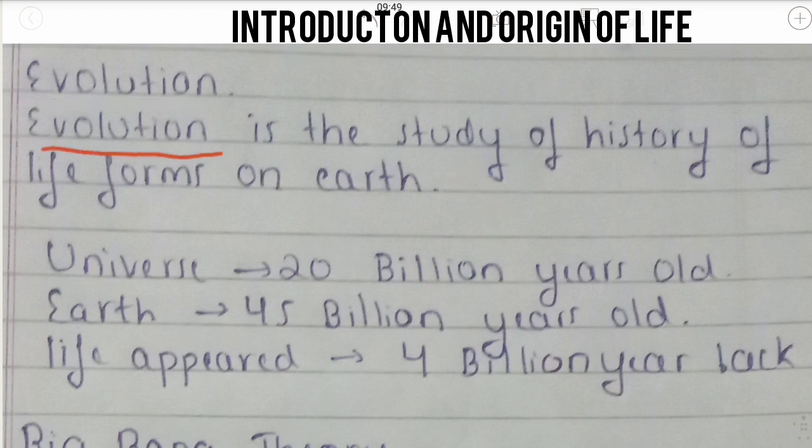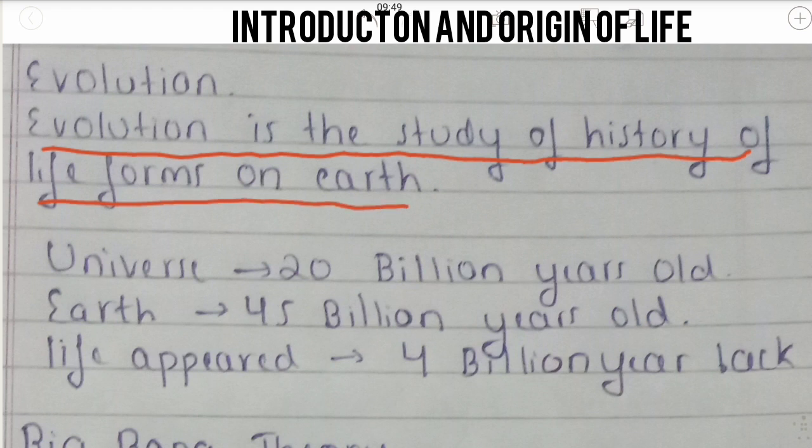Okay, the most important thing to understand is what is evolution. Evolution is the study of the history of life forms on earth. So we have to study the history of life. In this chapter we will study how the universe originated, how the earth originated, how the first living being was formed. To understand how things changed, how change evolved, is really very important. We have to understand the changingness of the world.